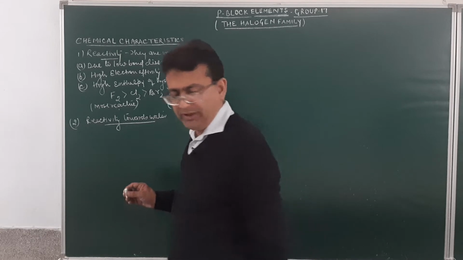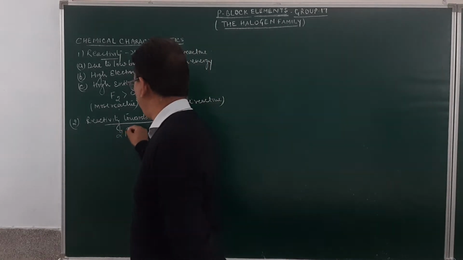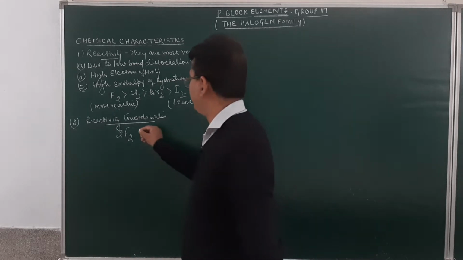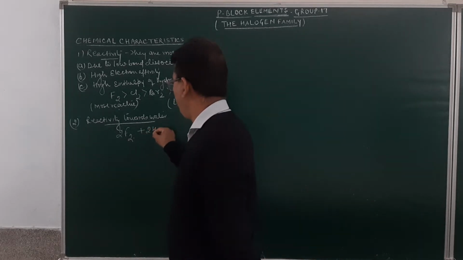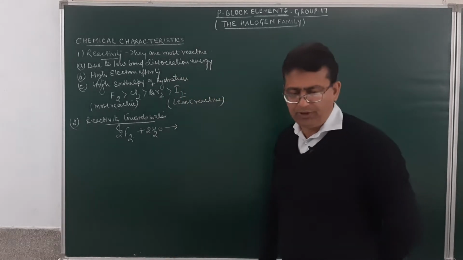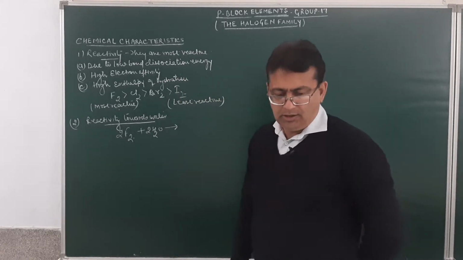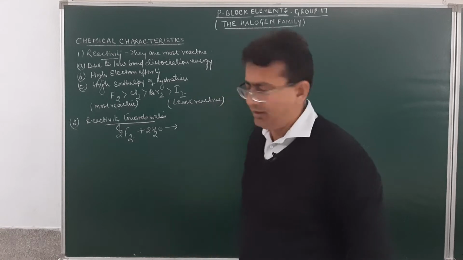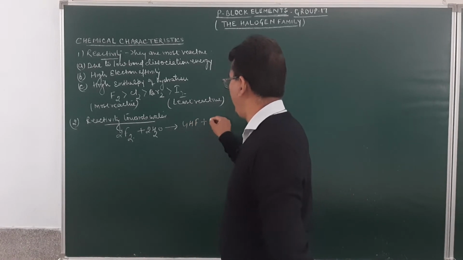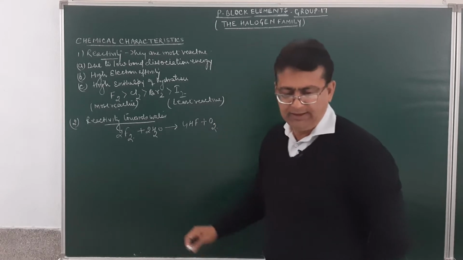Just see the reaction over here, this is a very important reaction. When fluorine reacts with water, it forms hydrofluoric acid and oxygen gas is given out.